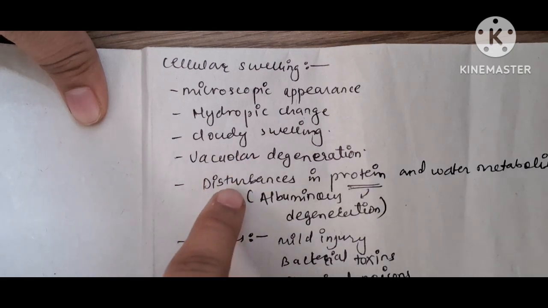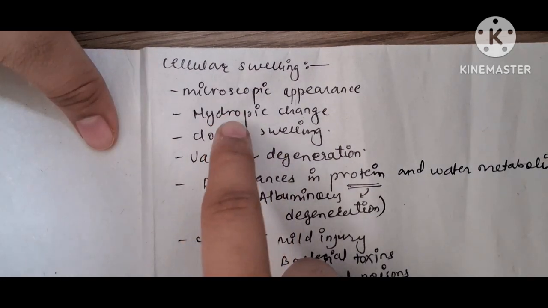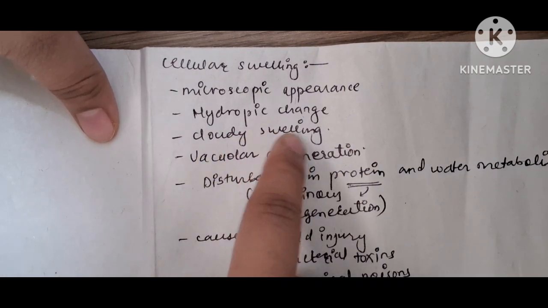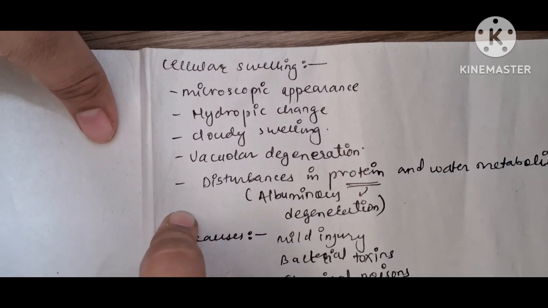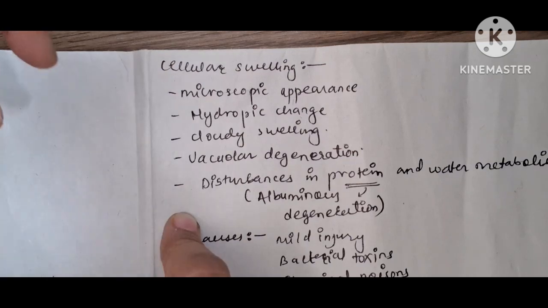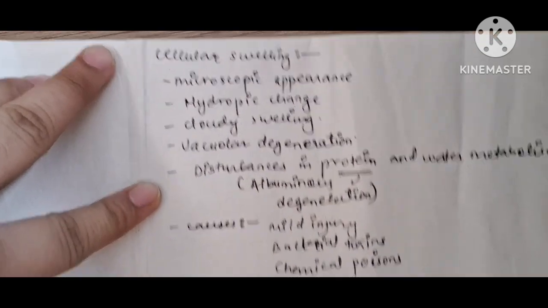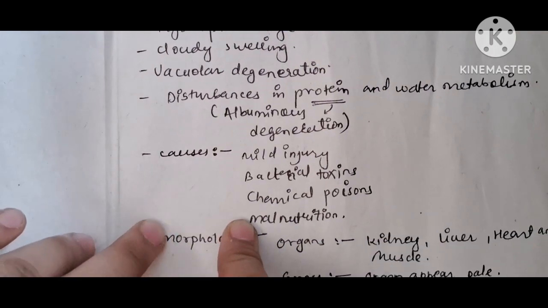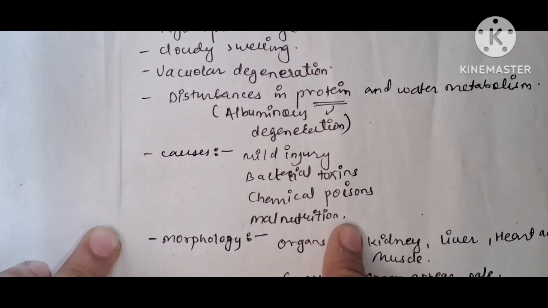The cellular swelling, microscopic appearance. Cellular swelling is seen under the microscope. It will undergo hydropic change. Cloudy swelling will be seen. Vacuolar degeneration. Also there will be disturbances in the protein, especially albuminous degeneration, and water metabolism will be disturbed. Then the causes of the cellular swelling will be mild injury, bacterial toxins, chemical poisons, malnutrition.